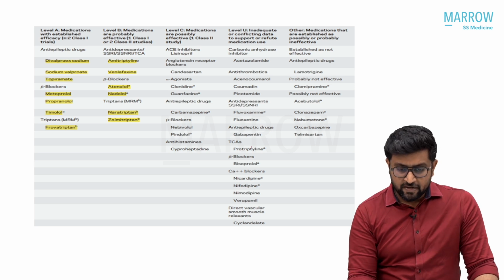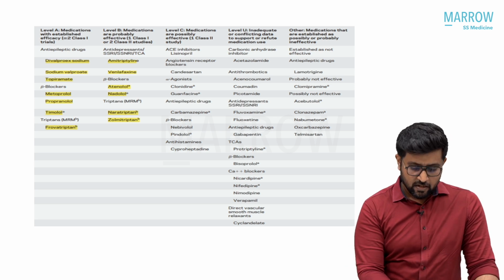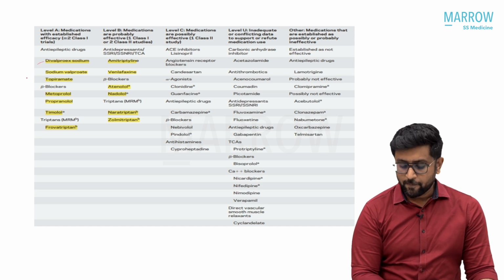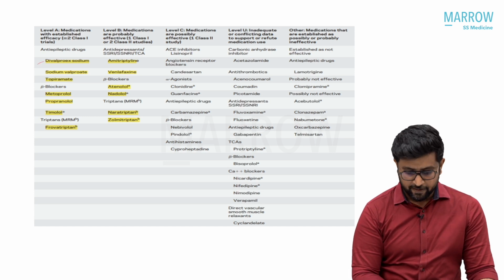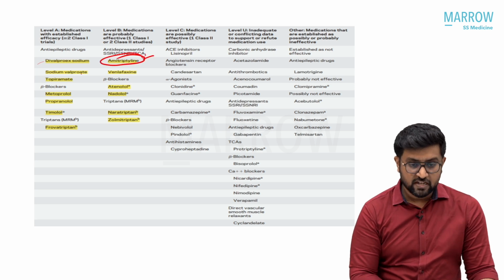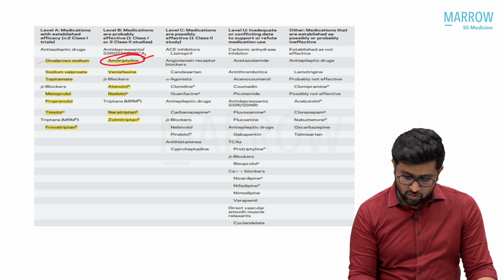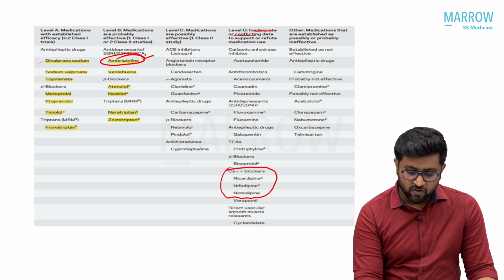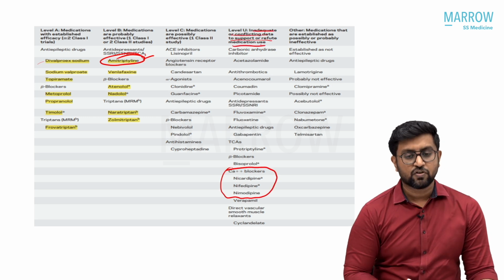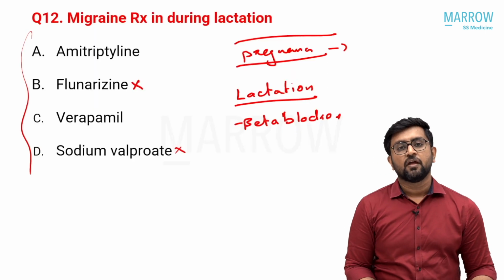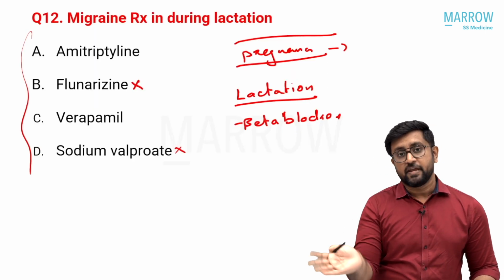The verapamil is not even in level B. Level A contains the antiepileptics divalproex sodium, sodium valproate, topiramate, and the beta blockers metoprolol, propranolol, timolol, and frovatriptan. Amitriptyline is level B. But you see the calcium blockers are here in level U, where you have inadequate or conflicting data to support use of the medication. So you don't have proper data for giving verapamil for migraine.